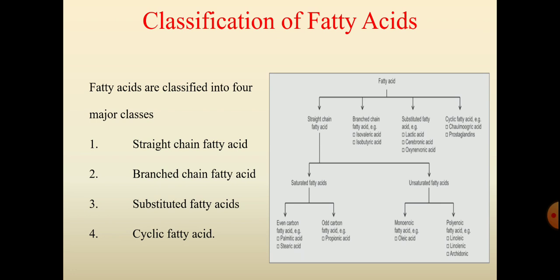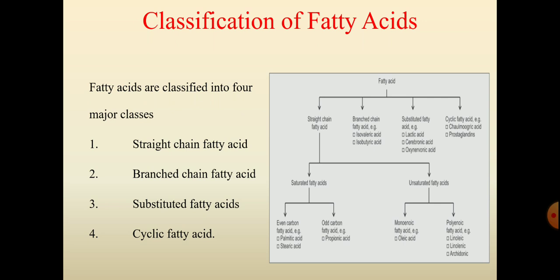The examples for branched chain fatty acids are isovaleric acid and isobutyric acid. The examples for substituted fatty acid are lactic acid, cerebronic acid, and oxynervonic acid. And the examples for cyclic fatty acids are chaulmoogric acid and prostaglandins.